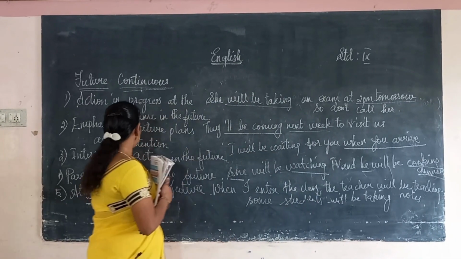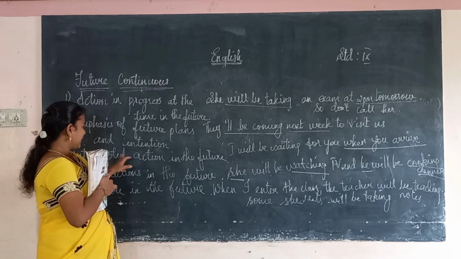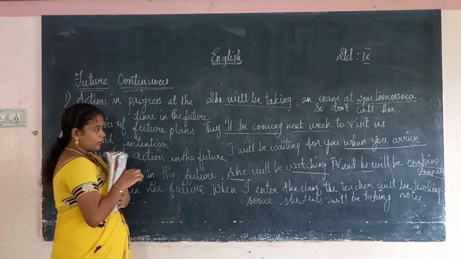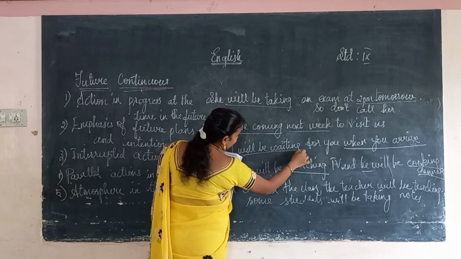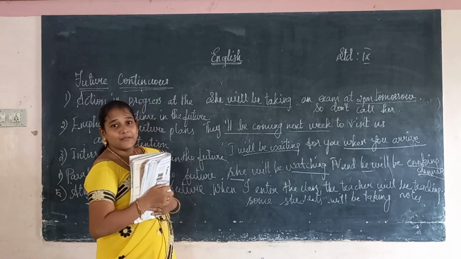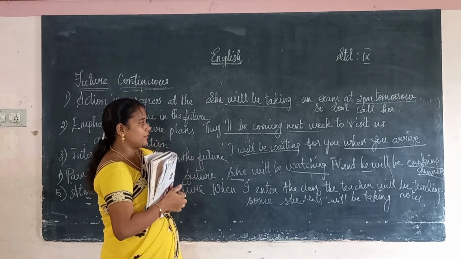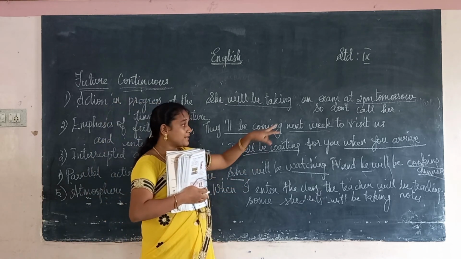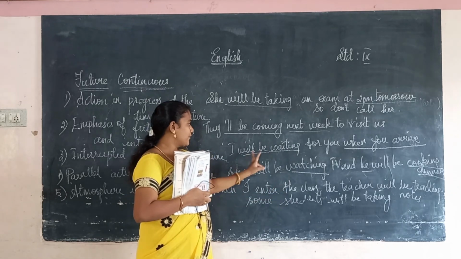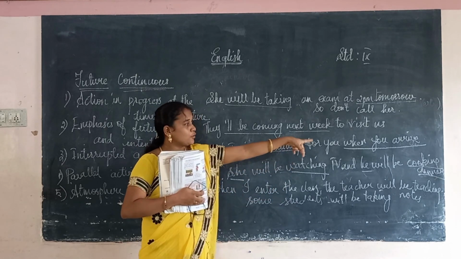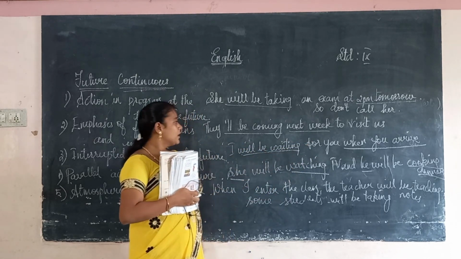Okay. Likewise, the third, interrupted action in the future. Interrupted action in the future means, I will be waiting when you arrive. So he is going to wait till you arrive. That is future continuous. I will be waiting, continuous, when you arrive. That is future, so future continuous.